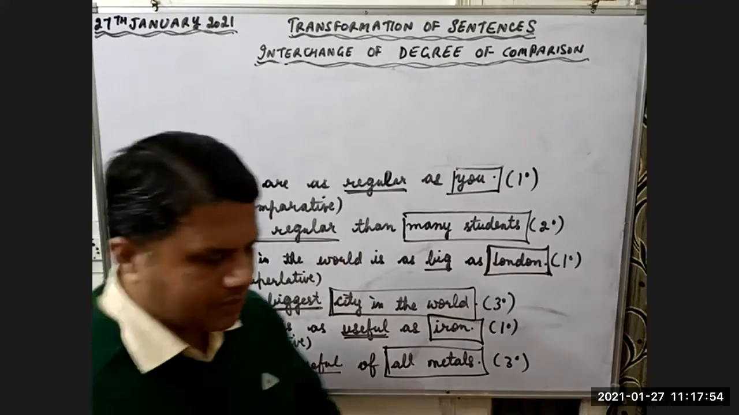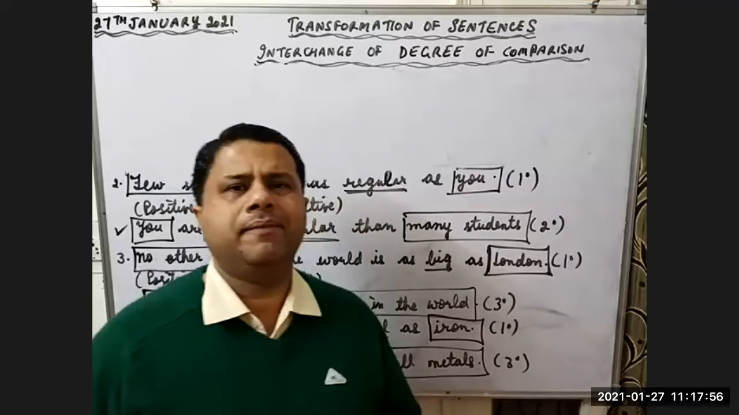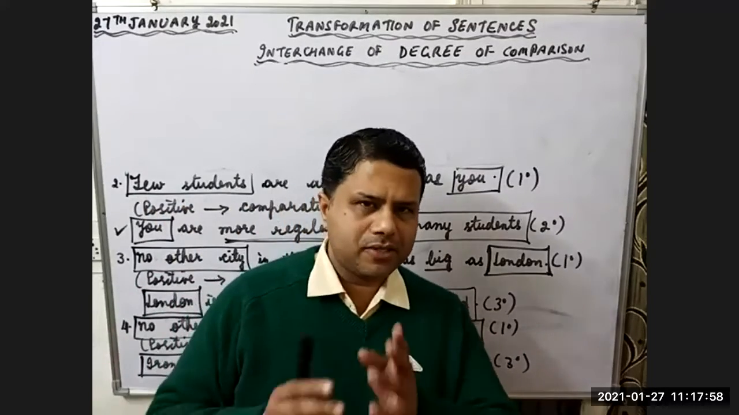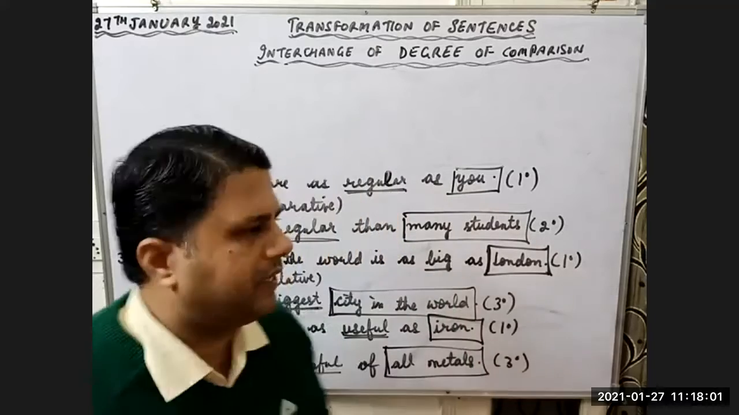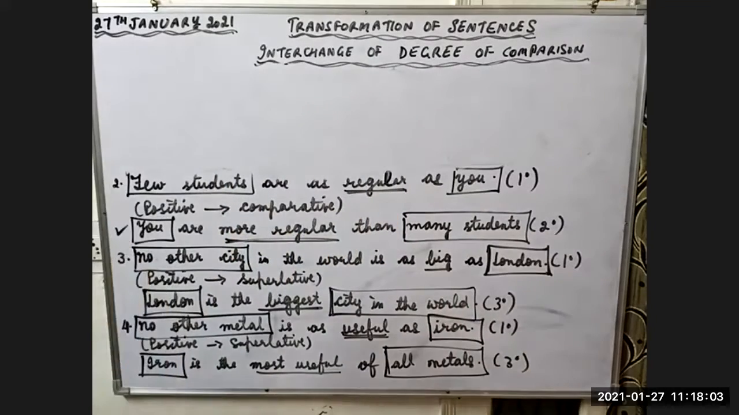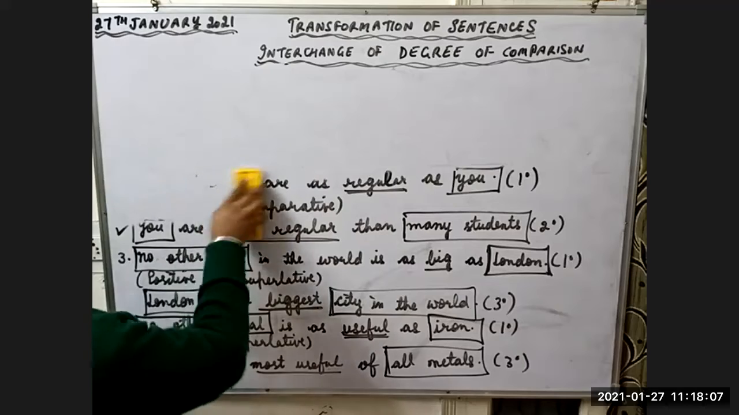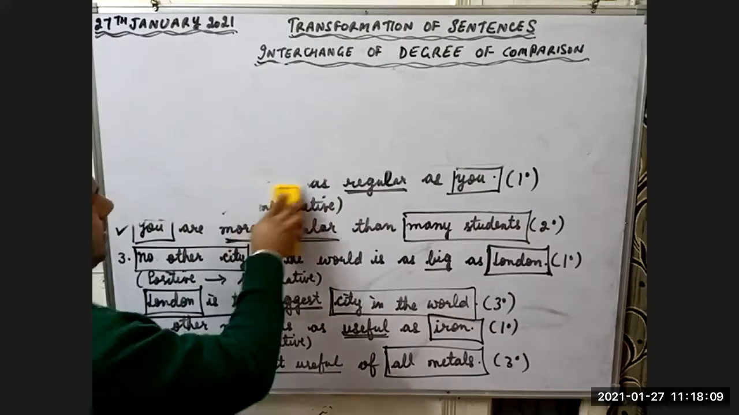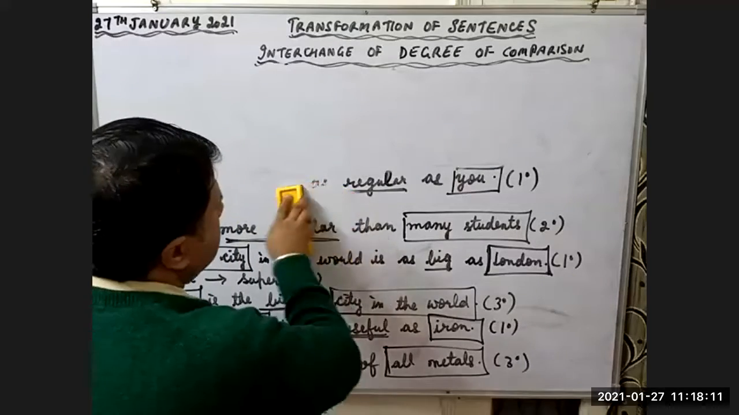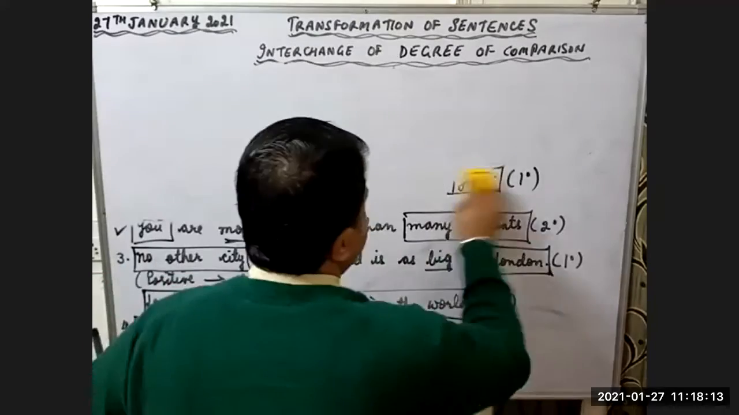Now let's do some examples of comparative degree. Let's change comparative degree to simple and comparative to superlative degree. Shweta, how much time is left? Sir, 20 minutes. We have to write 8 more examples. I think we'll be able to do it.